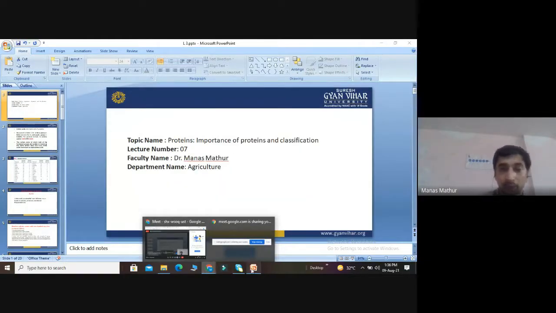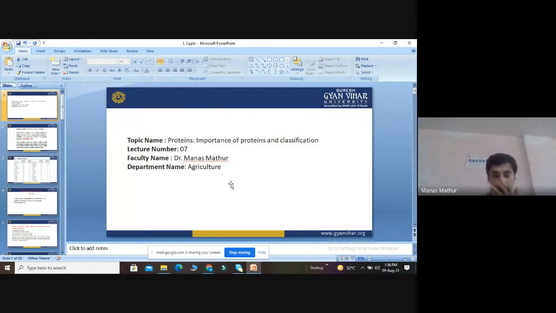Okay, so welcome all. Today we will discuss another topic, that is the importance of protein and its classification. As we know, proteins are one of the most prominent major macromolecules used for basic metabolism, both for plants and for human beings. They are a very good source of energy.